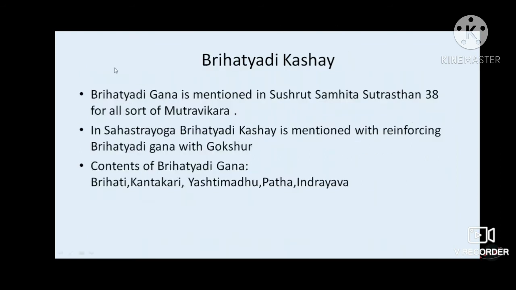Then Bruhatyadi Kashaya, this is my trial drug for the PhD research. So Bruhatyadi Gan is mentioned in Sushruta Sutrasthan 38, and in Sahasrayoga this Bruhatyadi Gan is fortified with Gokshur, and that is named by the Kalpa Bruhatyadi Kashaya. Contents of Bruhatyadi Gan are Bruhati, Kantakari, Yashti, Madhu, Patha, and Indrayava. And I have done the animal study of it, and I have got very miraculous result in the animal trial.